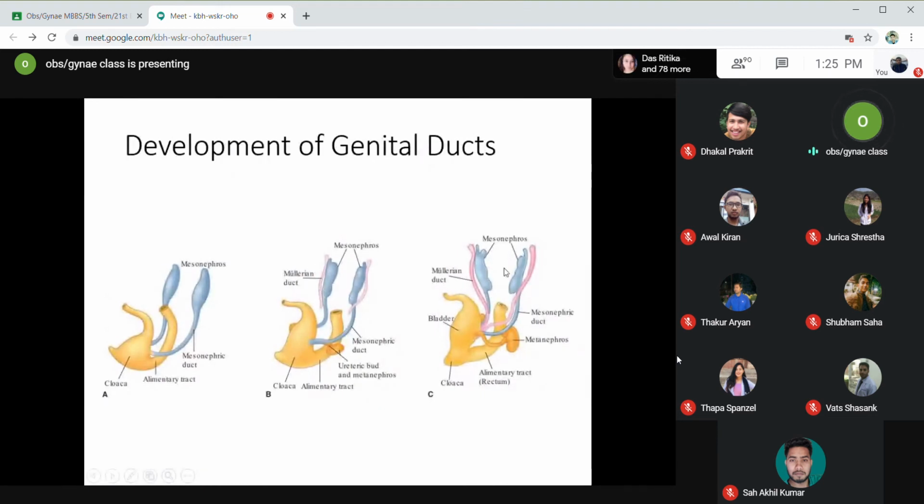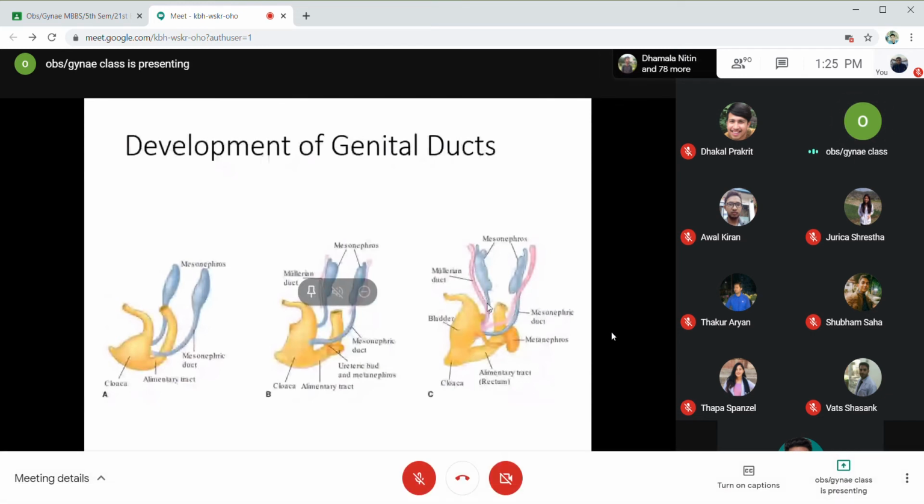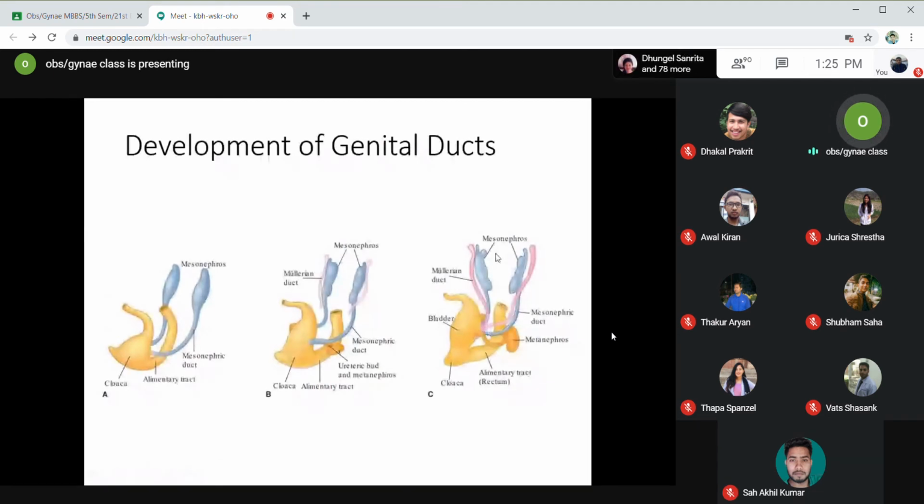Okay, the paramesonephric ducts will later on form the tubes that will get fused in the midline and will form the uterus and the fallopian tubes. And if you see the development of the mesonephros and the metanephros, from one end of the mesonephric duct there will be origin of the ureteric bud and metanephros, and that will later form the kidneys. Okay, here in this diagram you can see from the metanephros there is formation of kidney.